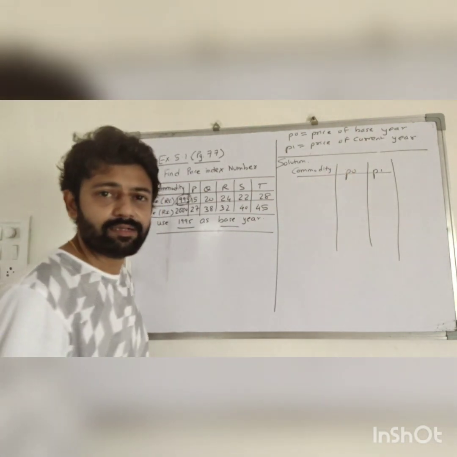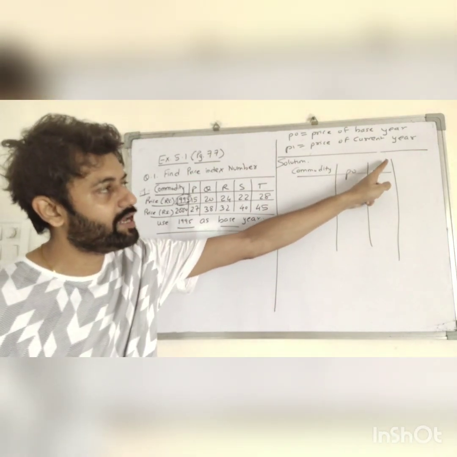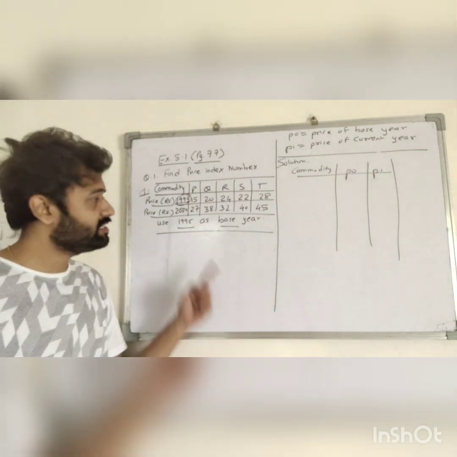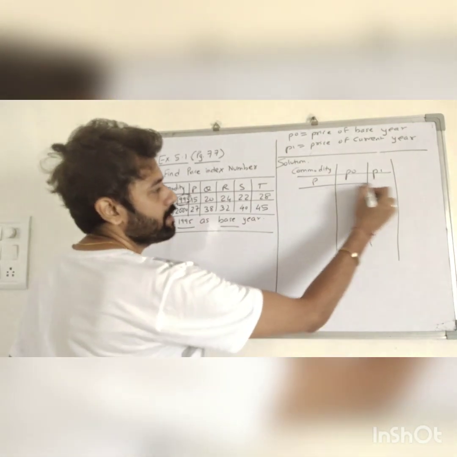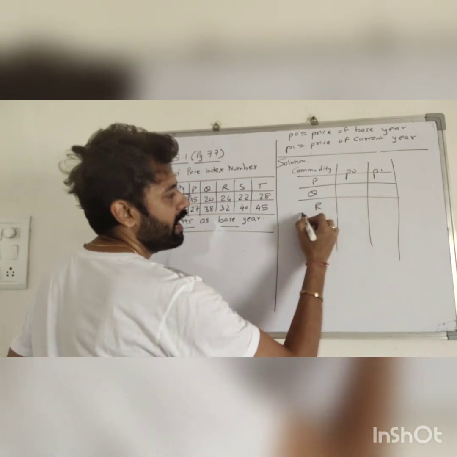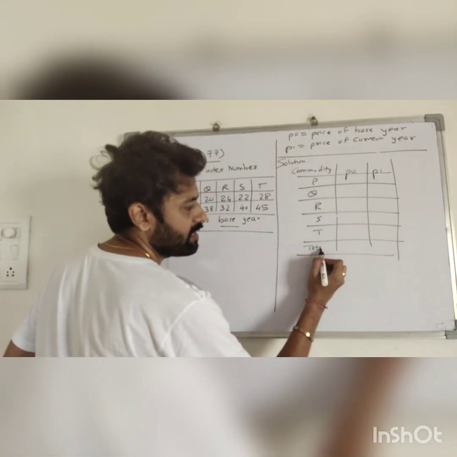If you want, you can write year also. You can mention 1995 year and you can mention 2000 year. This is 2000. The commodities are P, Q, R, S, T, and this is total.